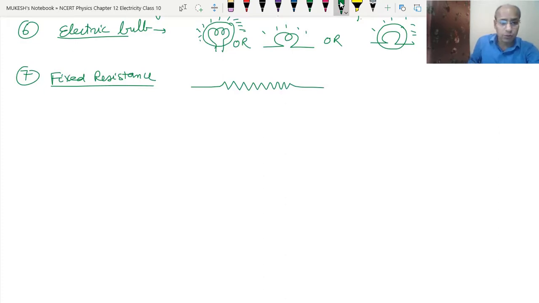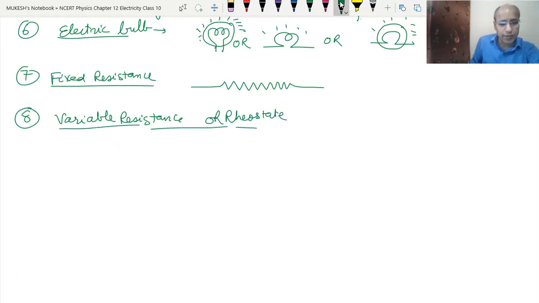Now, eighth is a variable resistance. It is also called the rheostat. So how does it look? It is like a cylinder over which a slider moves, and this is the stand of it.